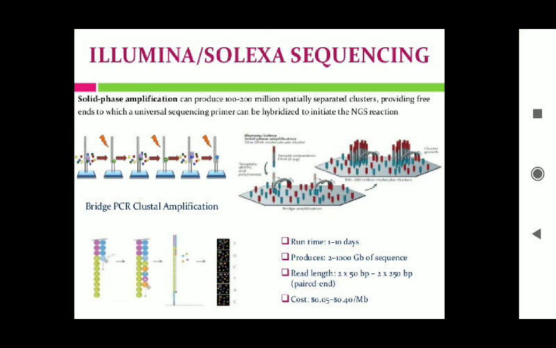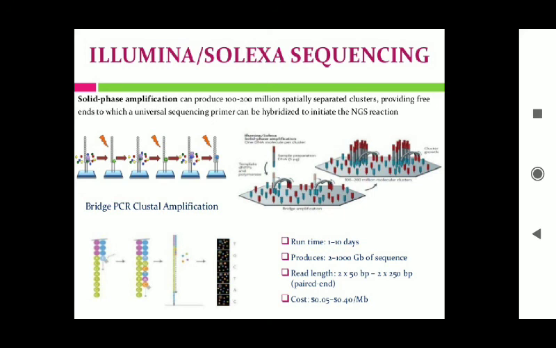So Illumina sequencing was initially developed by Solexa and it was introduced in 2006. Shortly after its introduction, Solexa was purchased by Illumina Inc. This technique uses a flow cell surface that allows for the detection of over 1 million individual reads. Okay, this flow cell surface has 8 channels on it.